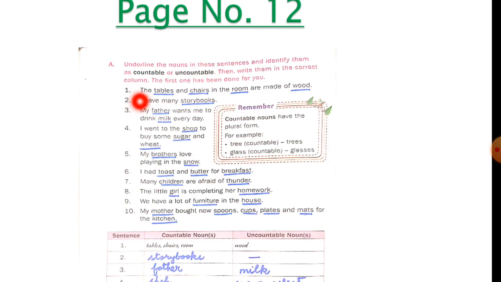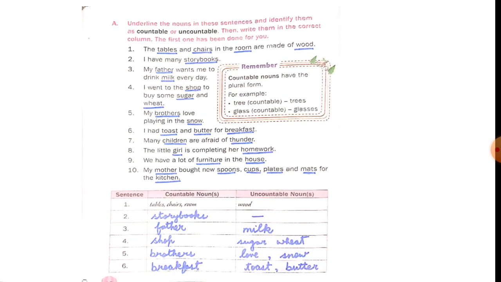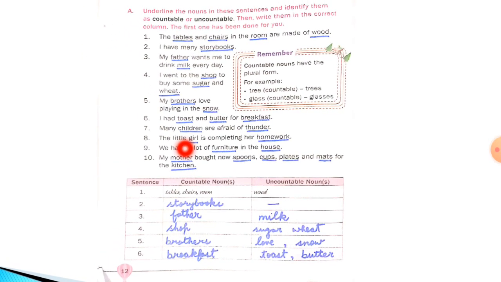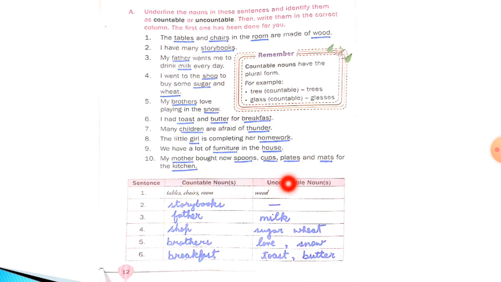Now first you have to underline the nouns in all these sentences. The tables and chairs in the room are made of wood. Here: tables, chairs, room and wood. They all are nouns. But you have to tell which are countable nouns and which are uncountable nouns.